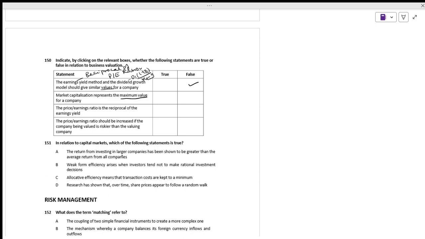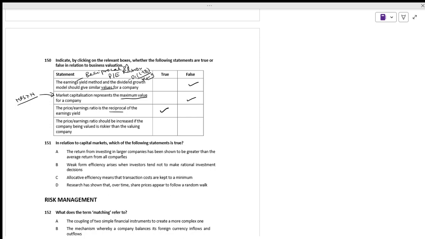You see, there is nothing like a maximum value. Is it right? They will give the current value. Market capitalization is nothing but market price per share into number of shares. They will give what is the current value. They will never say it is the maximum value. Okay, it is false. The price earning ratio is the reciprocal of earning yield. That's what we have done. This is true.